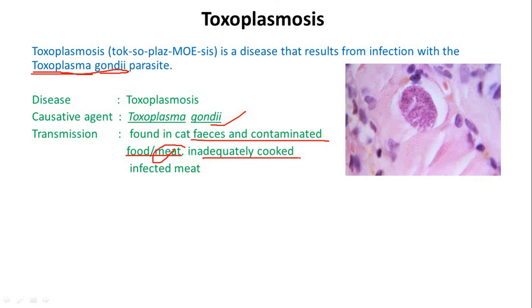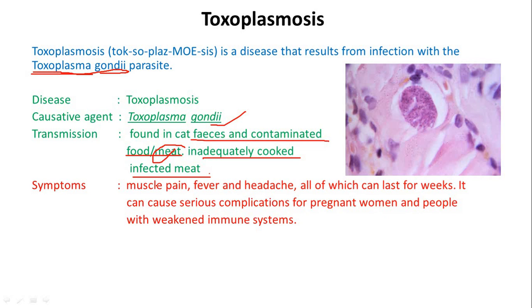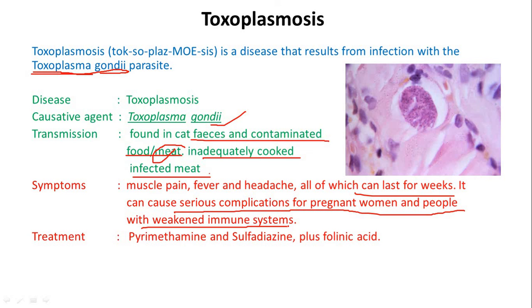Inadequately cooked infected meat actually causes toxoplasmosis. Symptoms: muscle pain, fever and headache, all of which can last for weeks. It can cause serious complications for pregnant women and people with weakened immune systems. Treatment: pyrimethamine and sulfadiazine plus folic acid. Geographic distribution is worldwide.